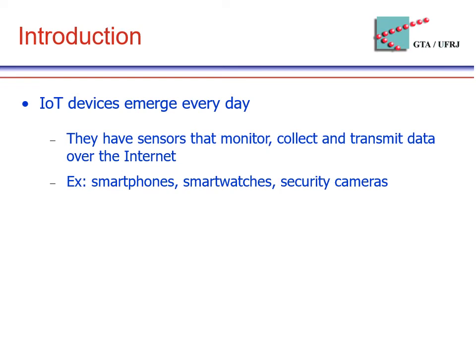IoT devices emerge every day. For example, we have smartphones, smartwatches, and security cameras. These devices might have sensors that monitor, collect, and transmit data to the cloud to provide intelligent services to users in different scenarios, such as smart homes, factories, and hospitals.